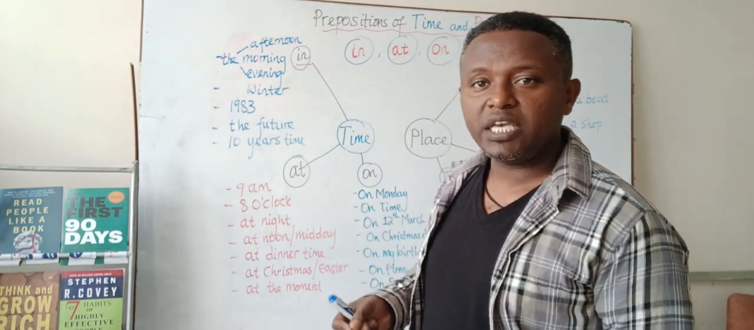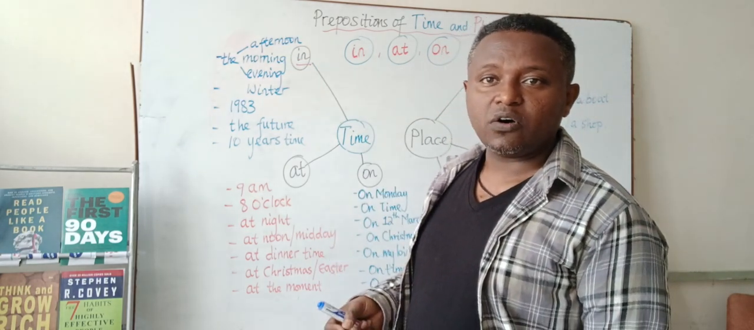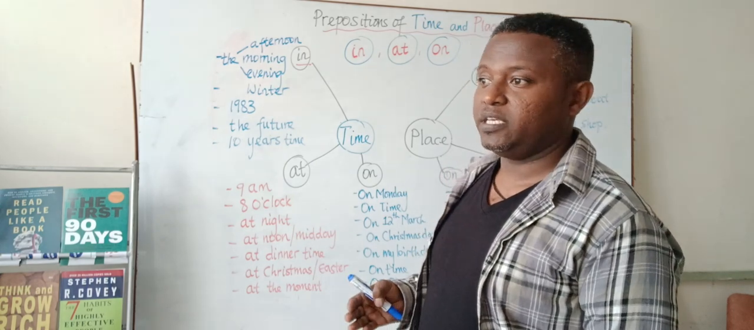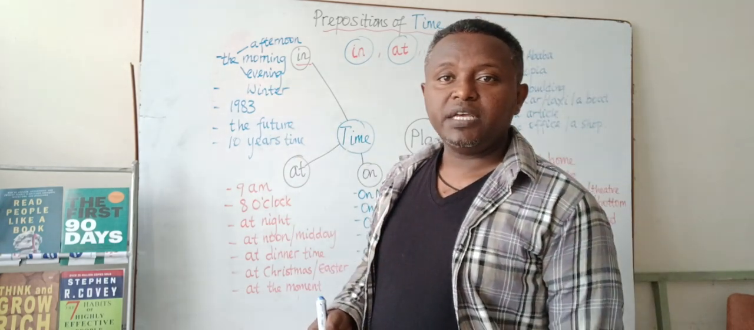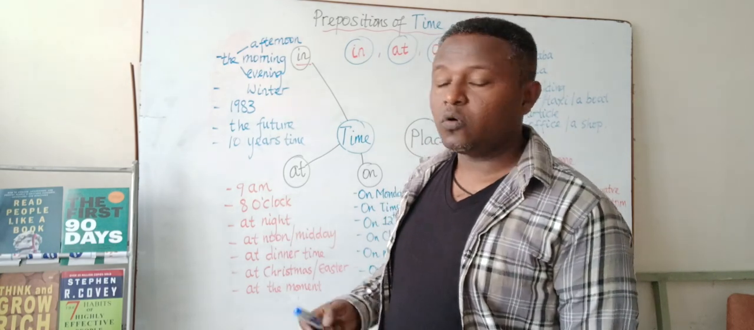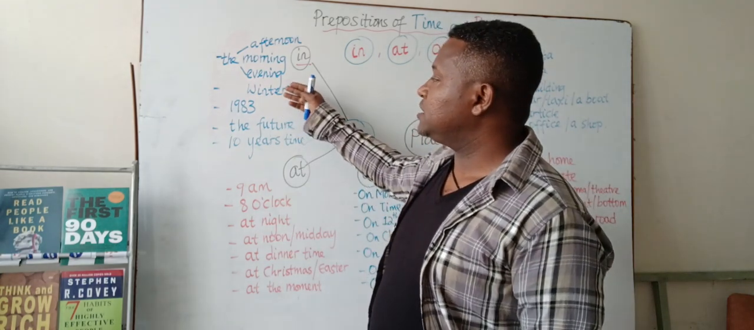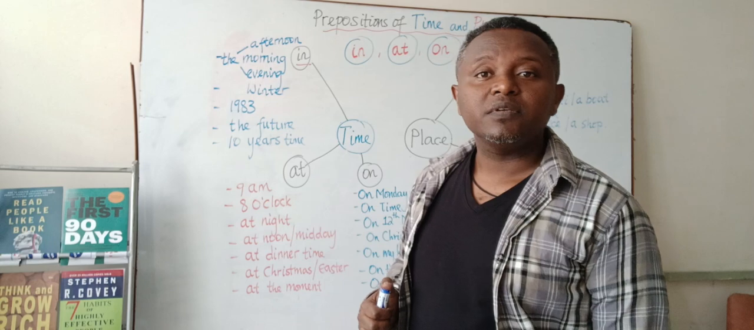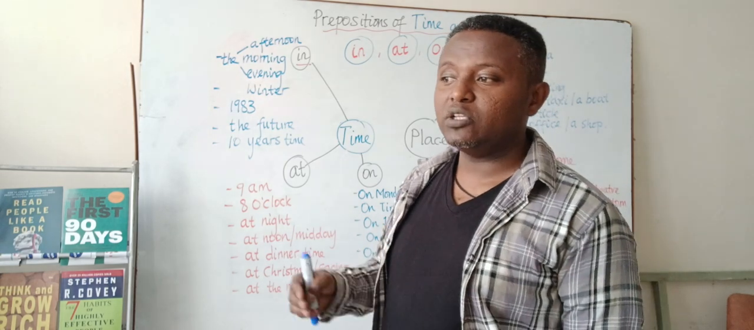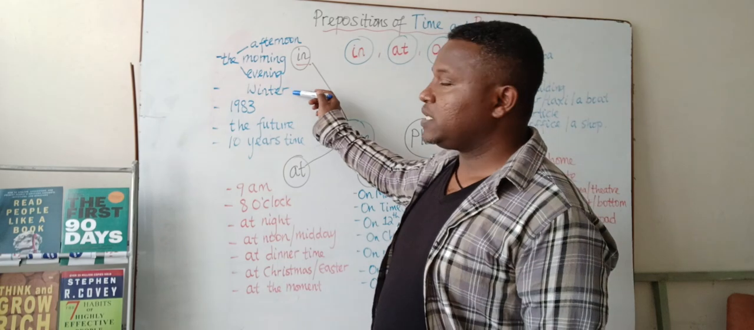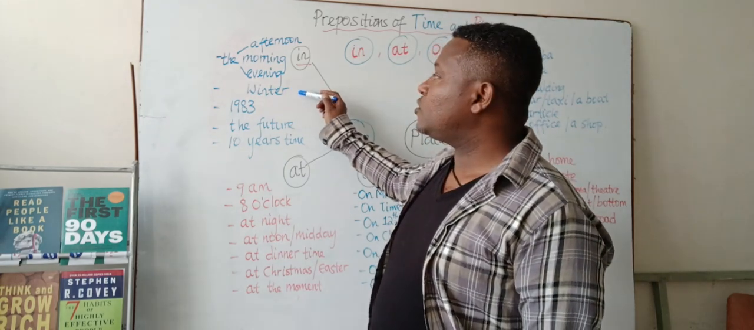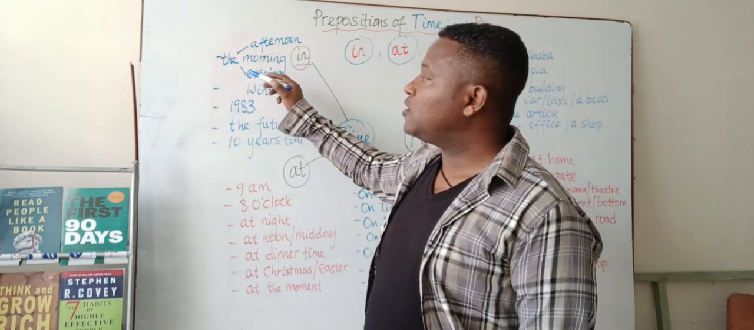We also use in with seasons of the year. Seasons of the year: in winter, in summer, in spring, in autumn. So we use in with these seasons of the year and with parts of the day.